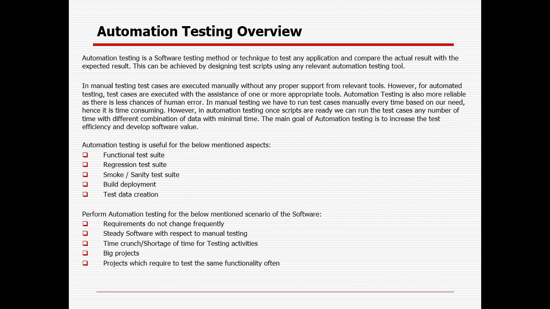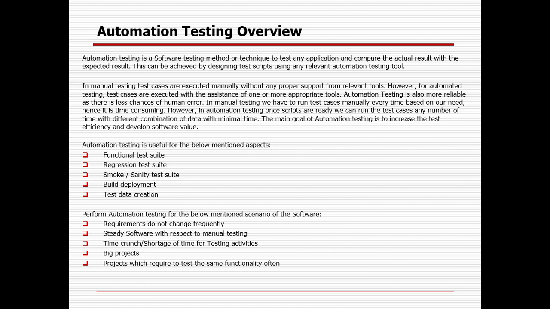What are the different things we can automate? Primarily, automation is there for regression testing or smoke testing, but nowadays we are also automating the process in case some test data needs to be created. For any kind of build deployment for continuous integration, we can automate it. We can automate the functional test cases also, right?